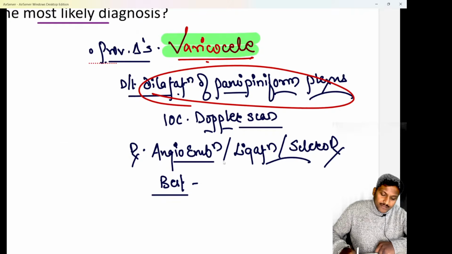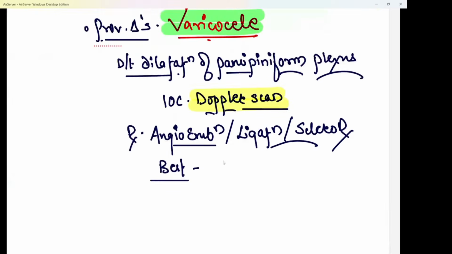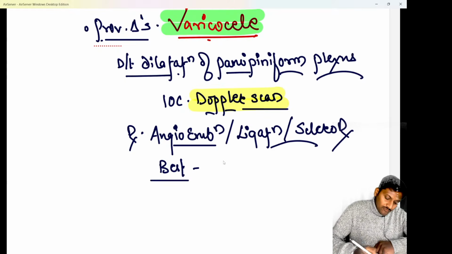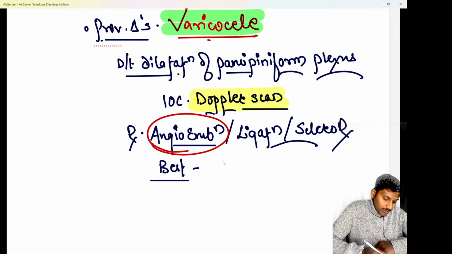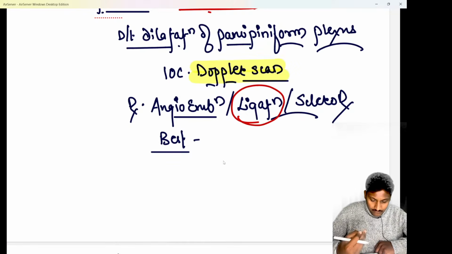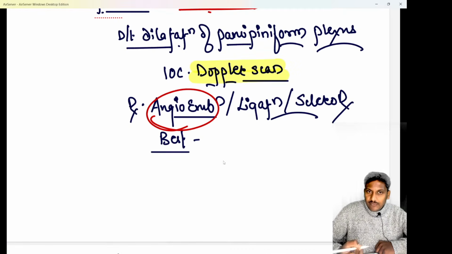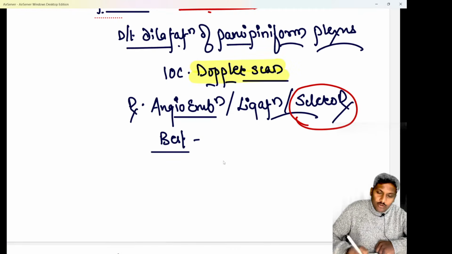Remember, as it is a vascular condition, the investigation of choice is the Doppler scan. That has to be kept in mind. And if they ask you about treatment in patients of varicocele, either you can go for angioembolization, or you can go for a surgical ligation. Whichever vessels are having blood pooling inside them, you can either embolize them by angioembolization, or you can surgically ligate them, or you can use sclerotherapy also.